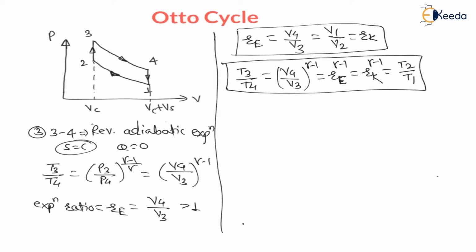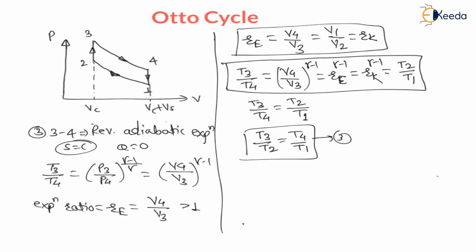Remember the relation number 1. From this I can write T3 divided by T4 is equal to T2 divided by T1. Again we can write T3 divided by T2 is equal to T4 divided by T1. Let us say this is expression number 3, which is again useful later while deriving the efficiency formula.